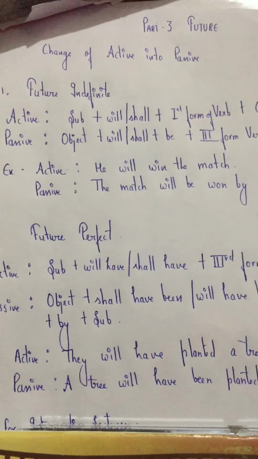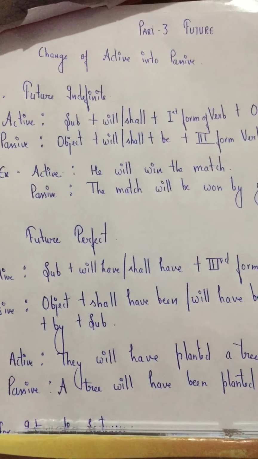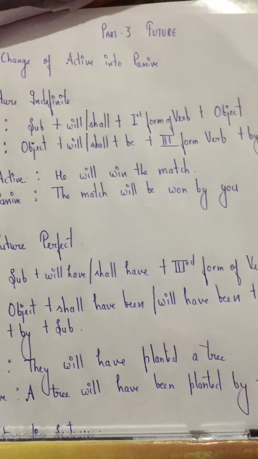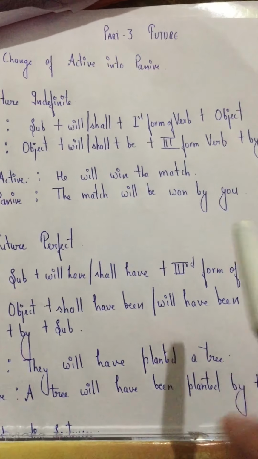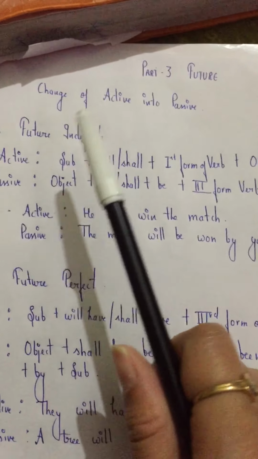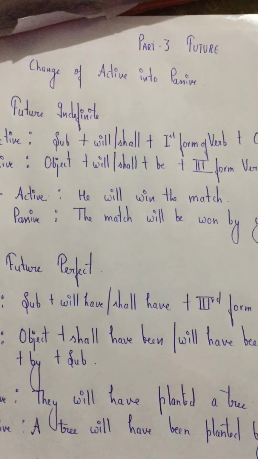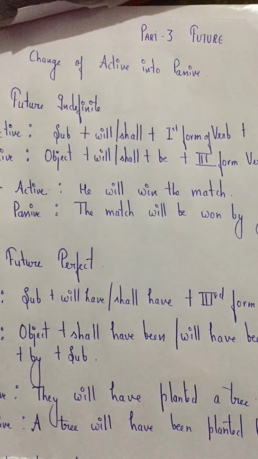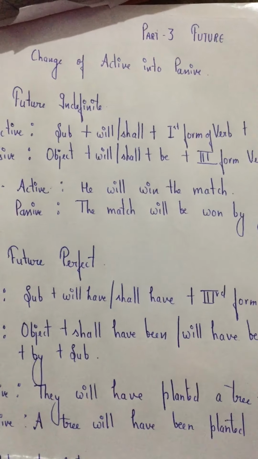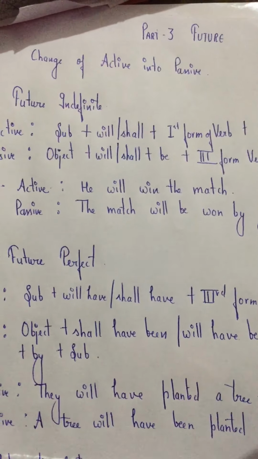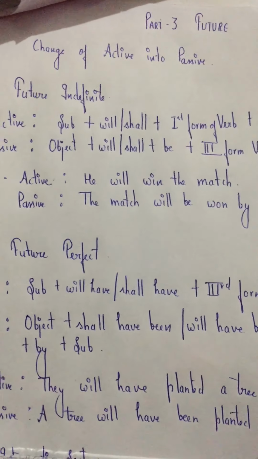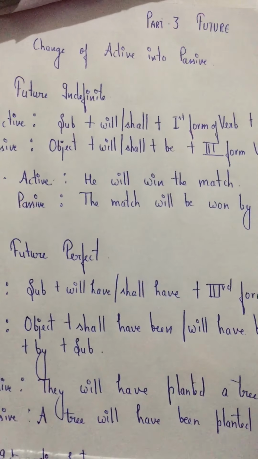Everybody knows the formation of future indefinite, that is subject plus will/shall plus first form of verb plus object. Future indefinite means something which is going to happen in future. We know shall is used with I and we, while will is used with he, she, they, you, or with any name of a person. So how will we change it into passive?